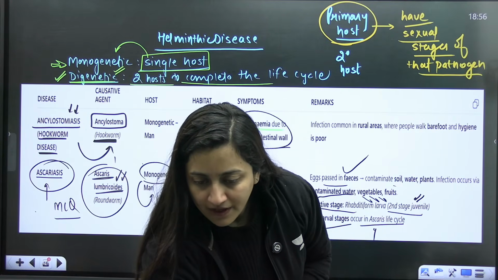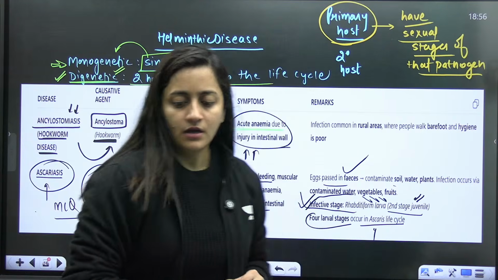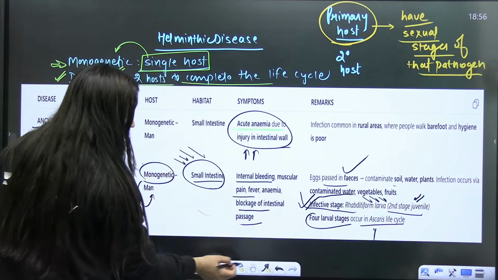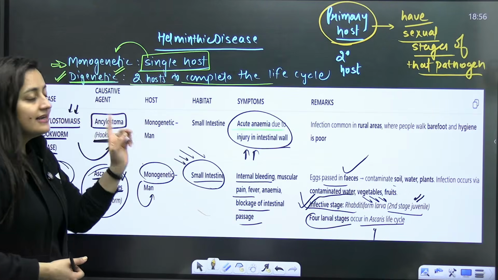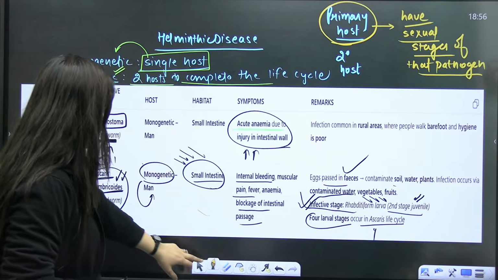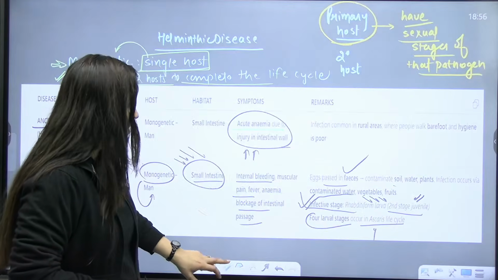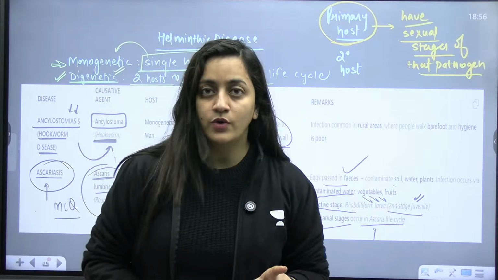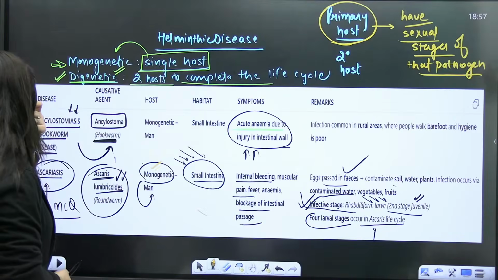Sure. Everybody, is that clear? Okay, so then ascariasis, again I told you it is monogenetic. It means the single host is there, and it is the same in ancylostomiasis, where you will again see the single host is there. Okay, done. So we were talking about the Wuchereria.